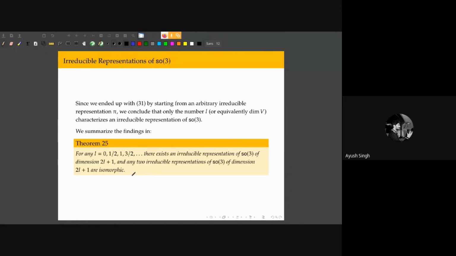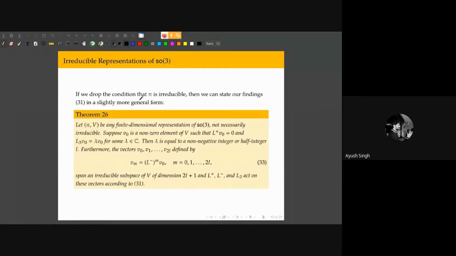Now this result may very well be a statement of how angular momentum works in quantum mechanics. Like I was saying earlier, if we drop the condition that pi is irreducible, that is, we are given a vector in some Hilbert space and we don't know what the representation of the rotation group is there, then we can say the following.